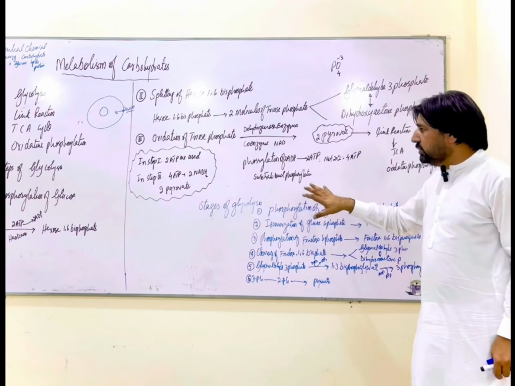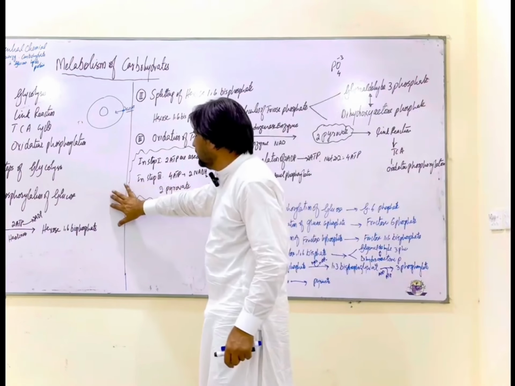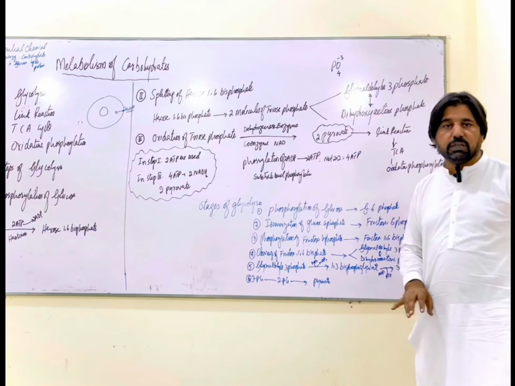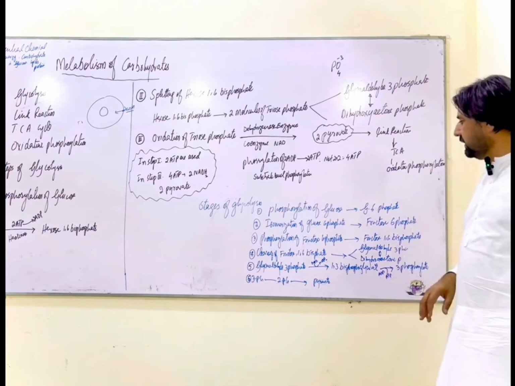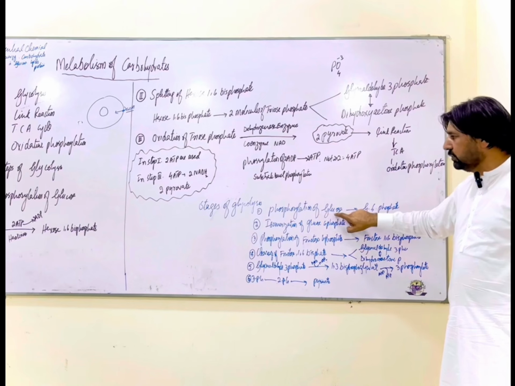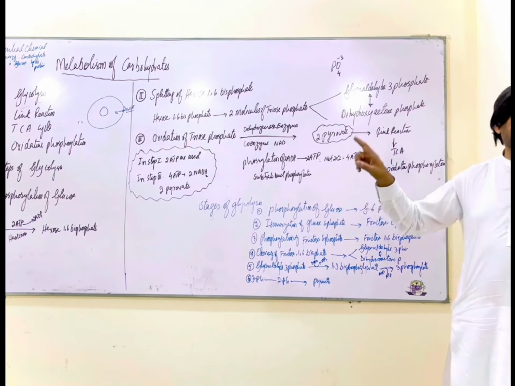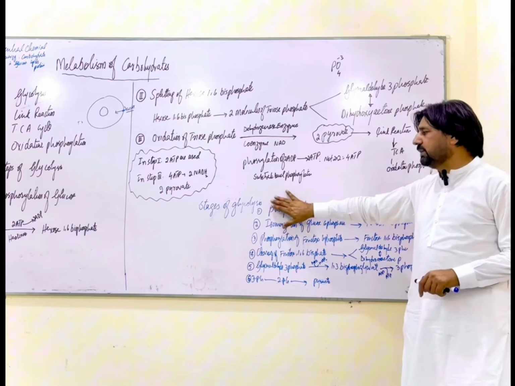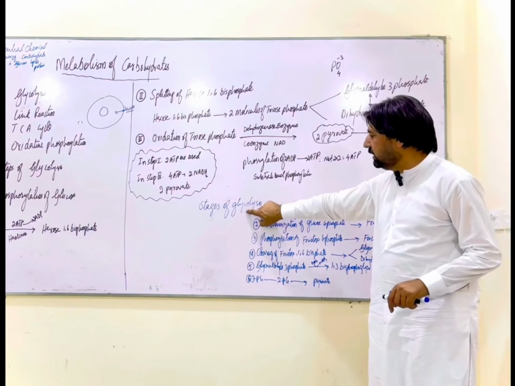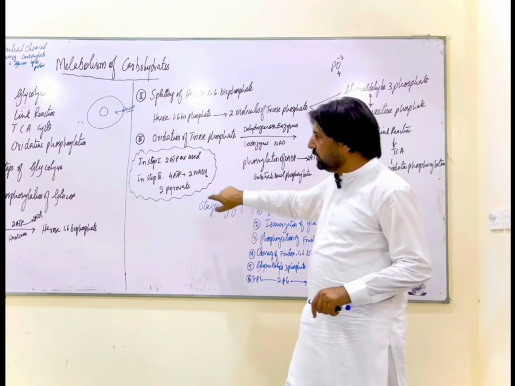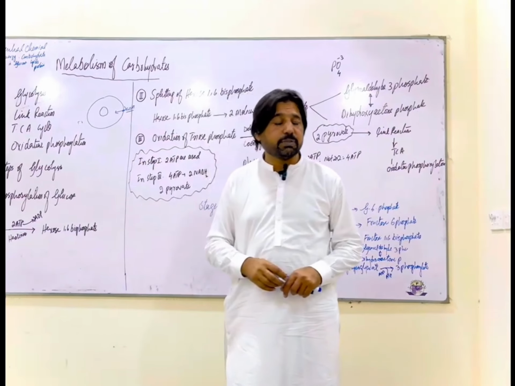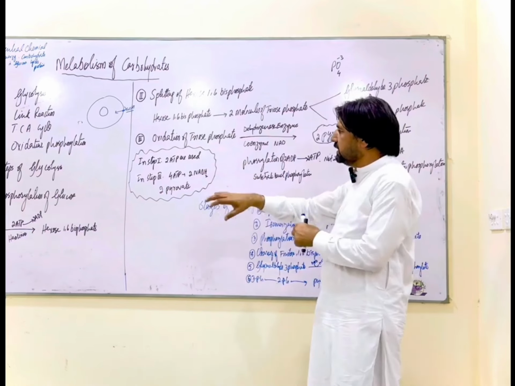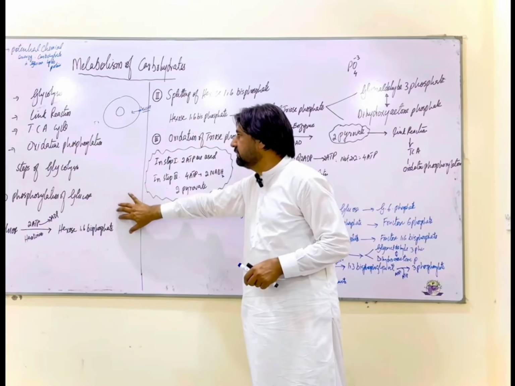So these were the steps of glycolysis. If we consider the stages of glycolysis, the first stage is phosphorylation of glucose, which takes place in the first step. You can have two scenarios in the examination: the question on stages of glycolysis, or write down the steps of glycolysis. When the examiner says write down the steps of glycolysis, you are supposed to give these three steps.